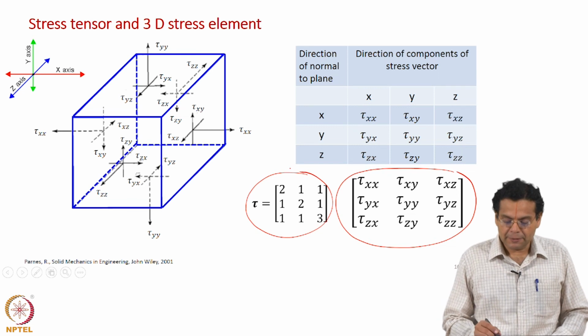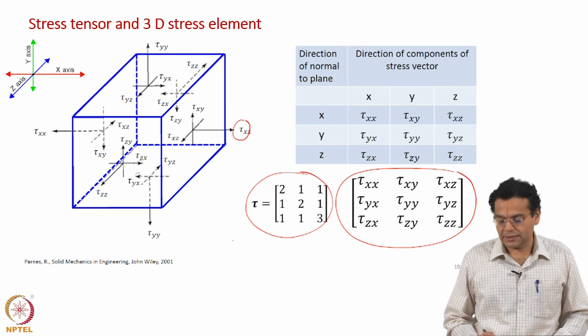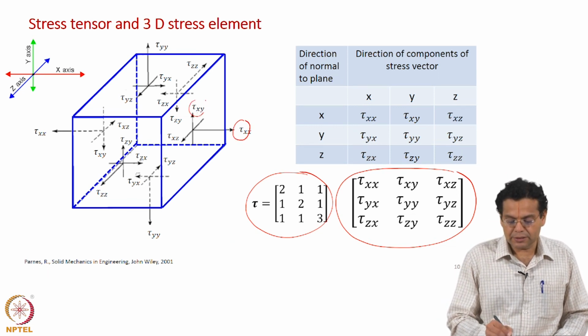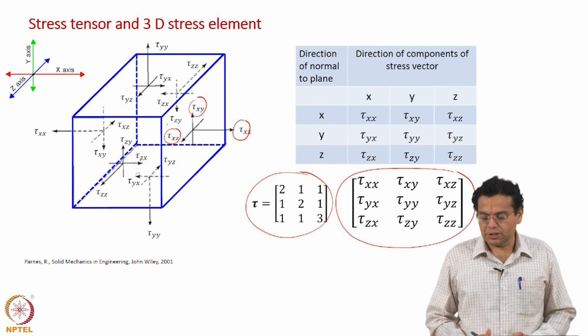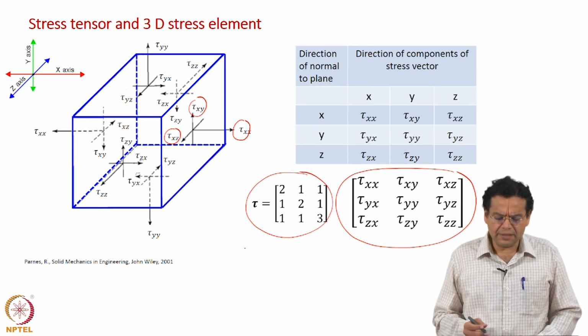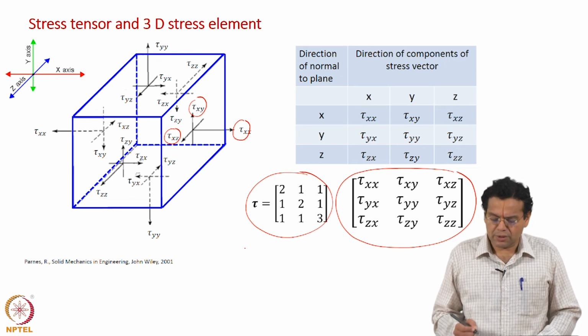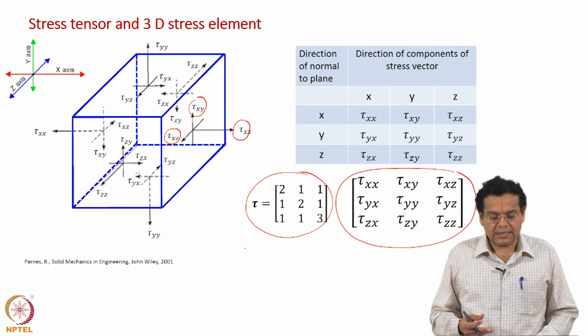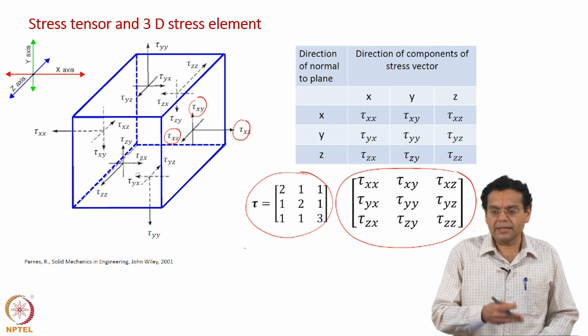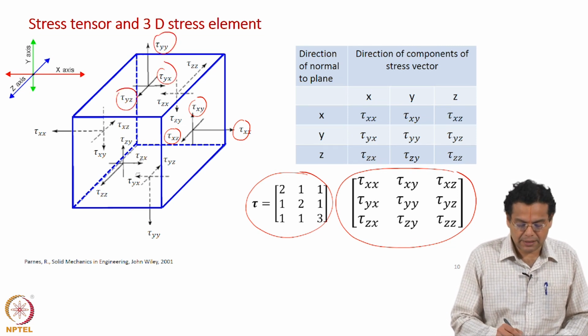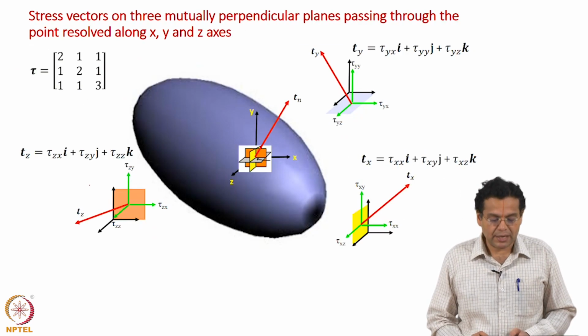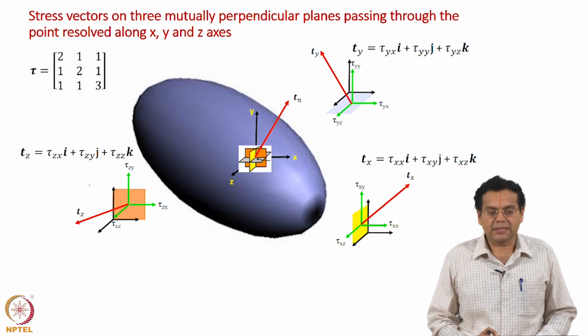What is given to us? Let us say tau xx is 2, tau xy is 1, tau xz is 1, all of them of course taking only positive values here. Each row represents the components of the stress vector acting on the x plane, y plane and z plane. So these 3 are given to us, and these 3 are given to us, and similarly tau zx, tau zy, tau zz, all 9 are given to us. Looking at it the other way, this is a very good representation of what is given.